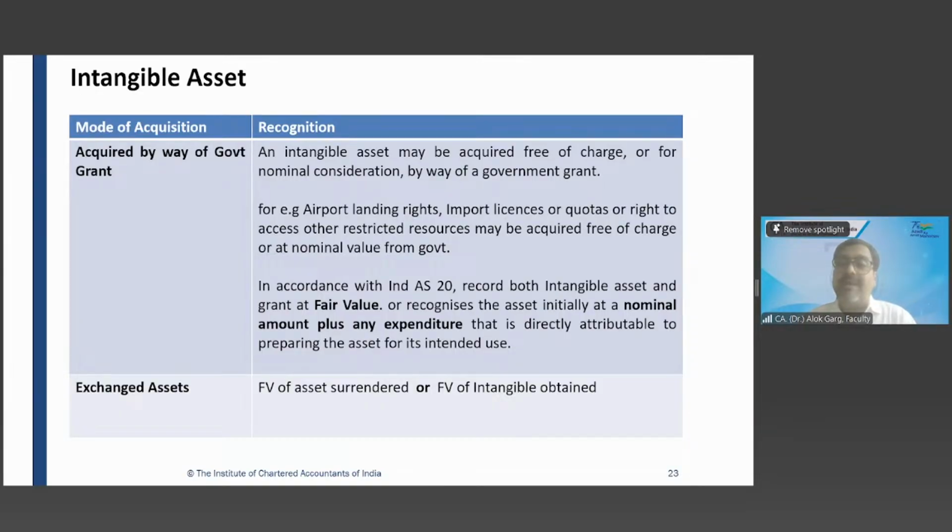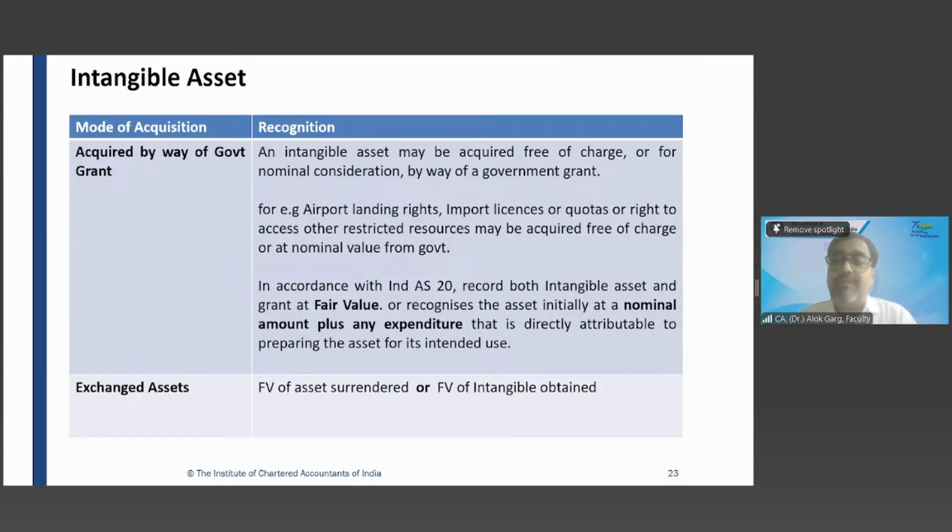What about this liability? You are not required to pay anything. 5,000 crore liability you have also recorded. So you will amortize that liability over a 10-year period also. Like every year you are passing an accounting entry, amortization expenses account debit to intangible asset, 500 crore. You will also amortize the liability for the next 10 years. So what is the accounting entry? Government grant liability account debit to other income account, 5,000 divided by 10, 500 crores every year.